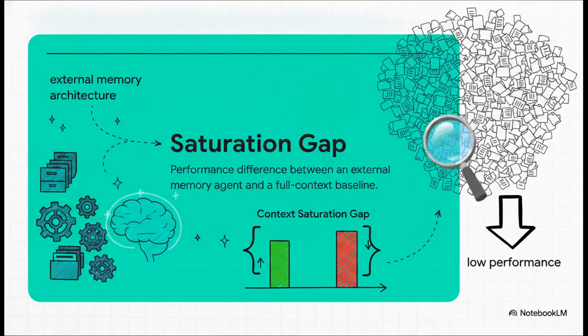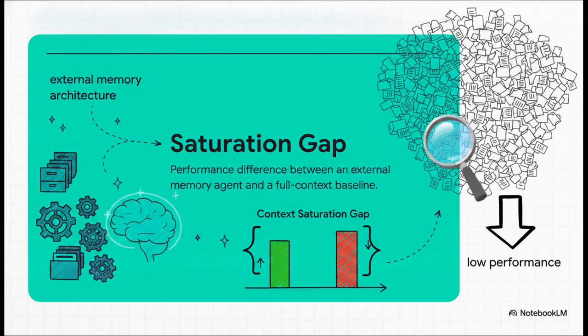You might be wondering, how do we know external memory provides real structural value? Well, as models process millions of tokens, they risk context saturation, where answers technically just fit in one giant prompt, but the model struggles to find them. The context saturation gap measures the performance delta between a smart memory-augmented agent and a brute force full context baseline using the exact same model.